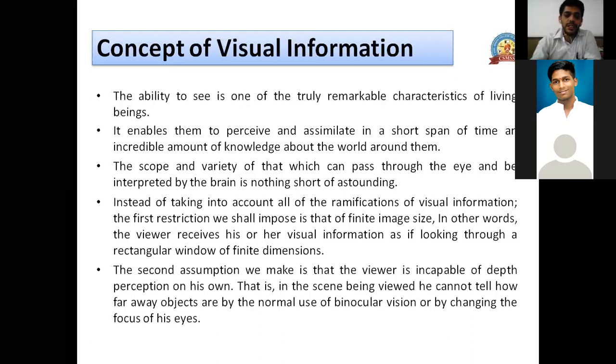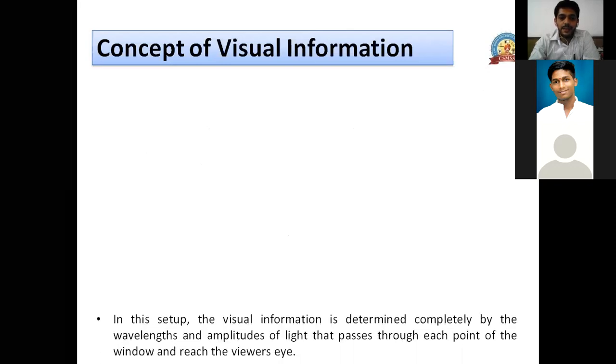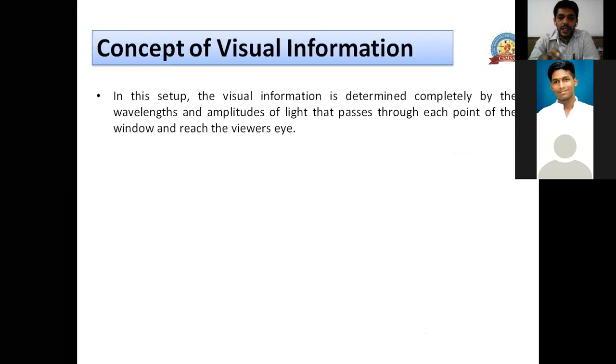So once we make these two things as an assumption, then we can easily say that the setup we just talked about, using these two assumptions, now only becomes the calculation of the wavelength or amplitude of light passing through each point of that window. Okay, so we have a window, and in that window, at each point, what is the intensity of light at that point? That is the only visual information we require.